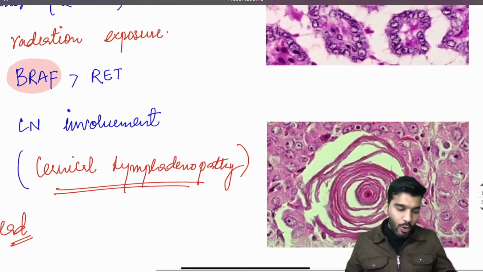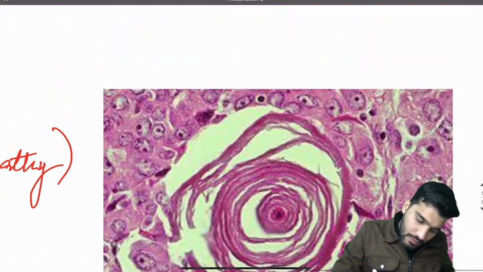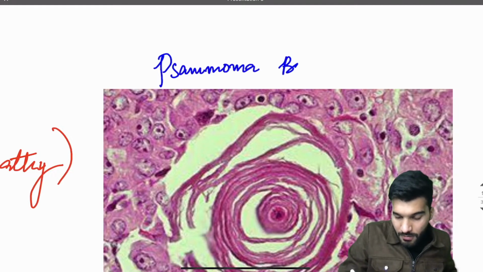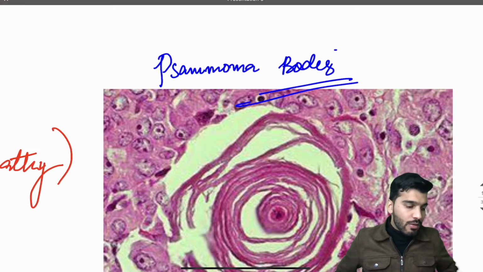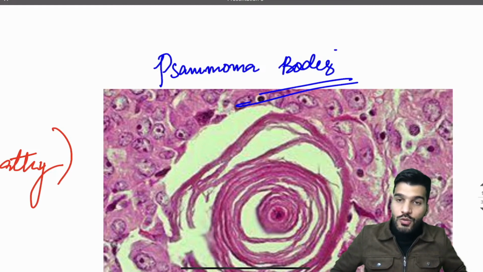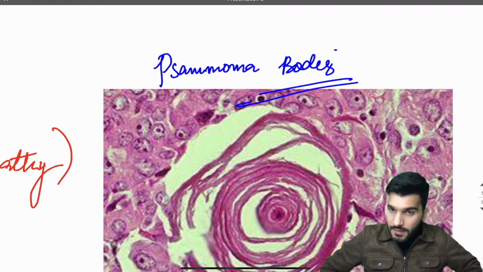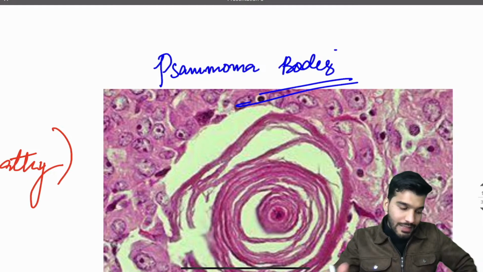And we have bodies seen. What are these bodies? Psammoma bodies, made up of calcium. These psammoma bodies are also seen in meningioma, serous cystadenoma, and mesothelioma, and also seen in which condition? Papillary thyroid carcinoma.